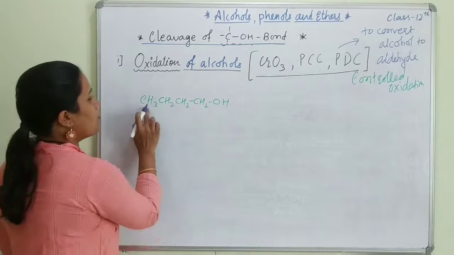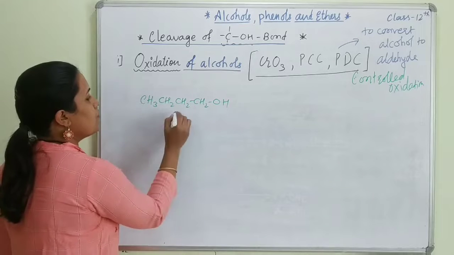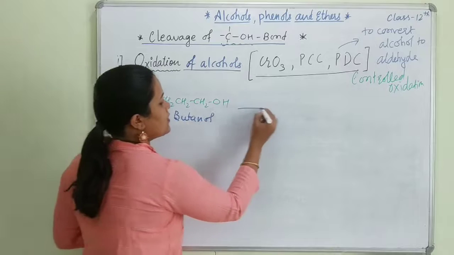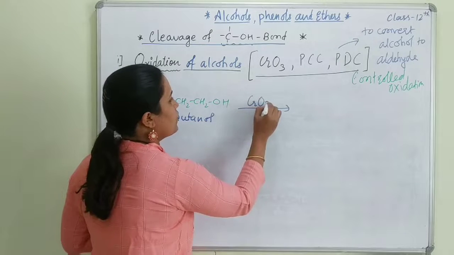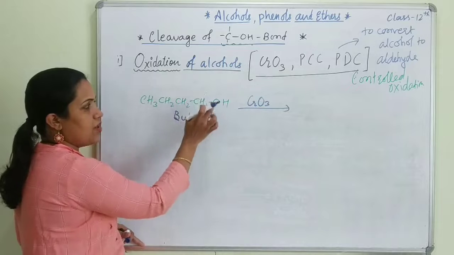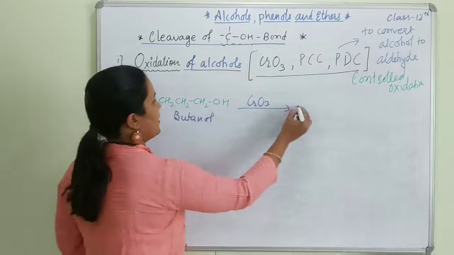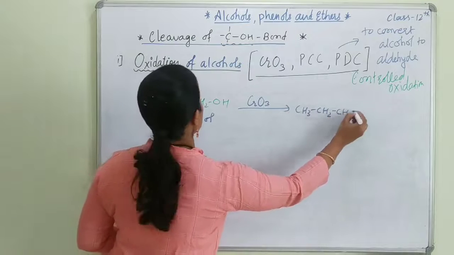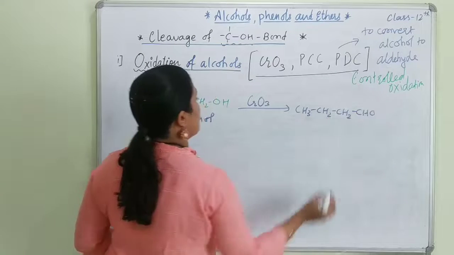Counting 1, 2, 3, 4, it's butanol. When this reacts with CrO3, as we know, there will be a cleavage between the C-H bond and the O-H bond, so we can get CH3CH2CH2CHO.